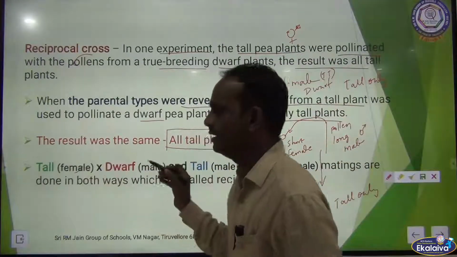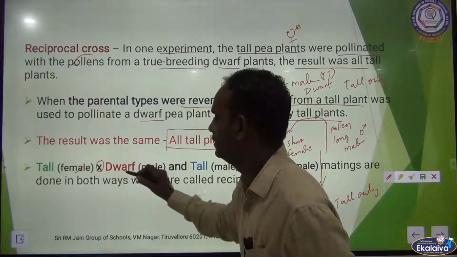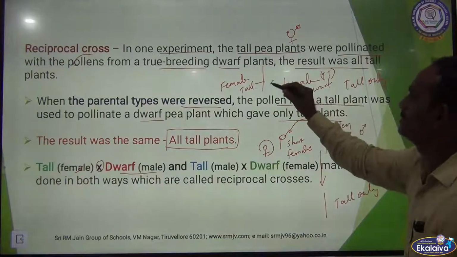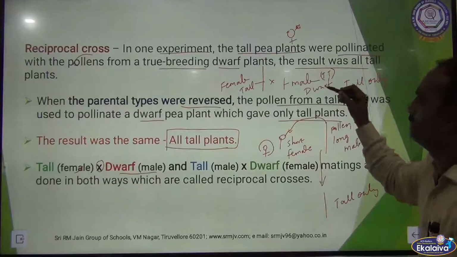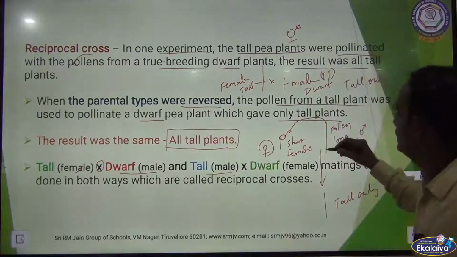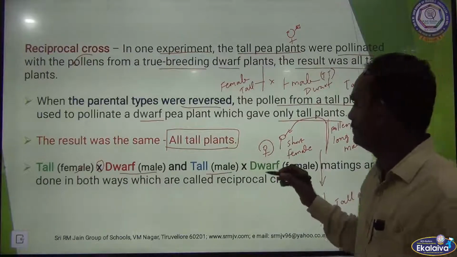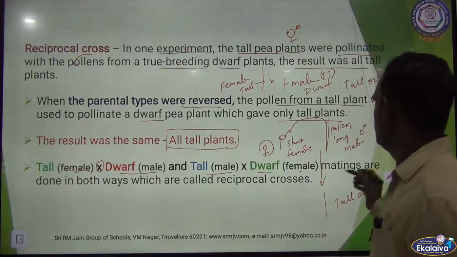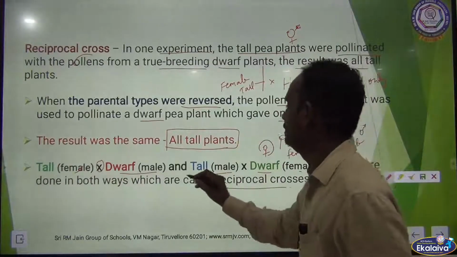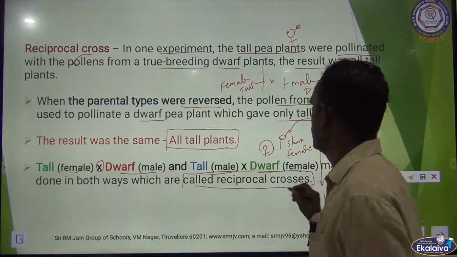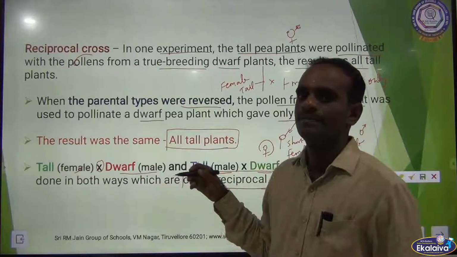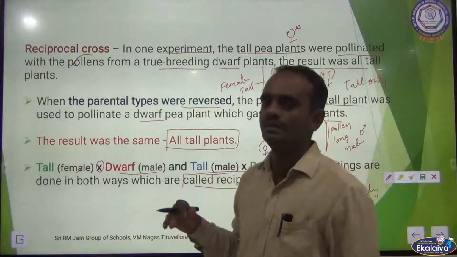Tall female crossed with dwarf male. And the second condition, tall male crossed with dwarf female. Matings were done in both ways, which is called a reciprocal cross. So finally we concluded the results are the same. The progeny which are formed are all tall only.